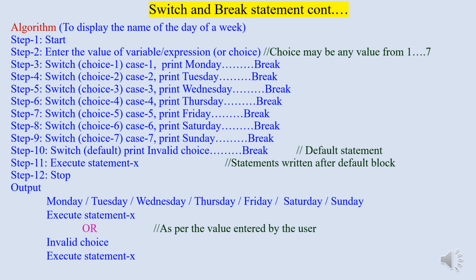Then control will directly move to case number 5, that is step 7, and print the day as Friday. Then the statement X, which is the statement outside the block, will execute. Here, if the value entered is other than any value from 1 to 7, then step 10, that is the default value, will execute and print invalid choice.